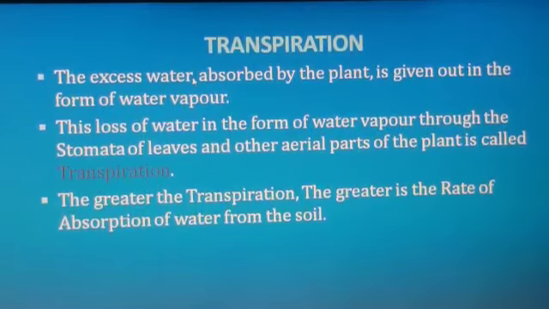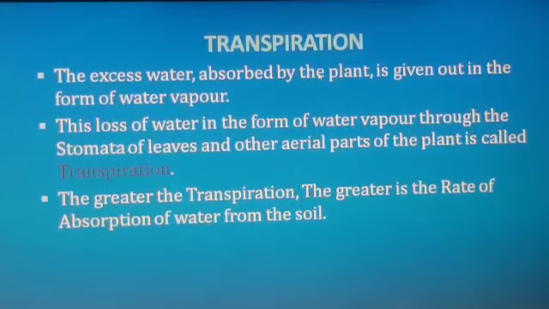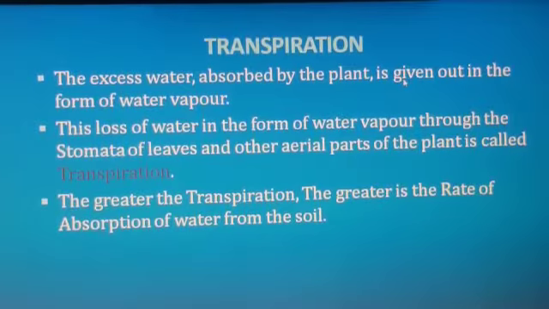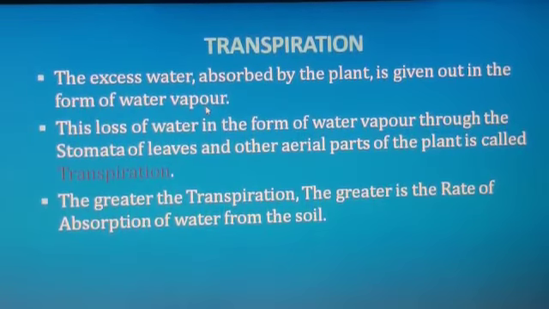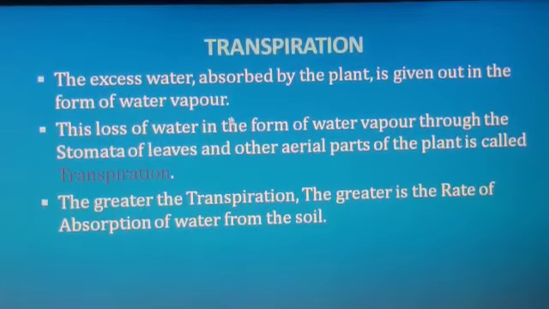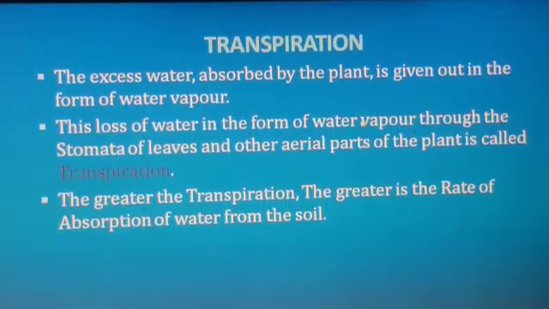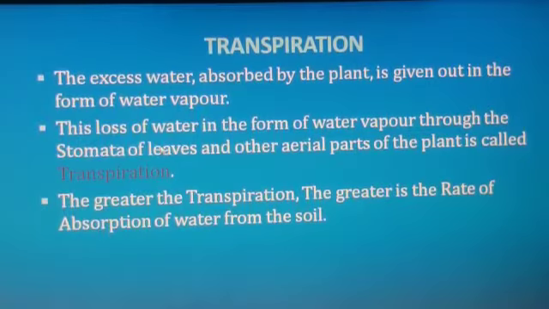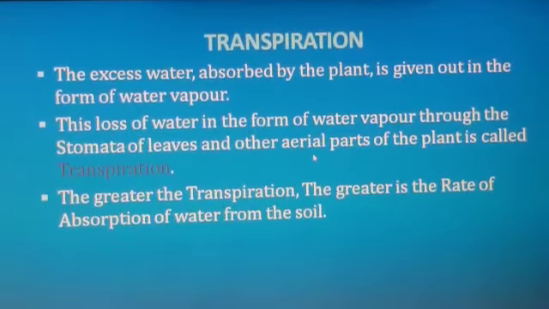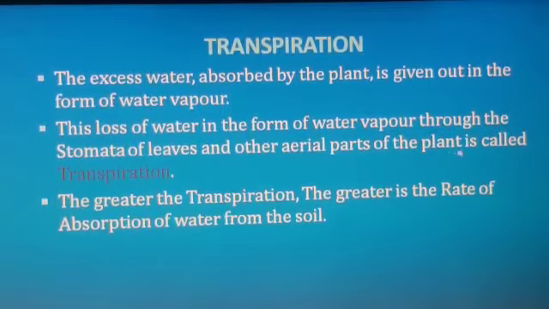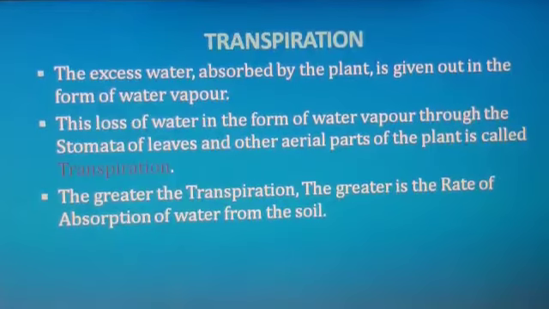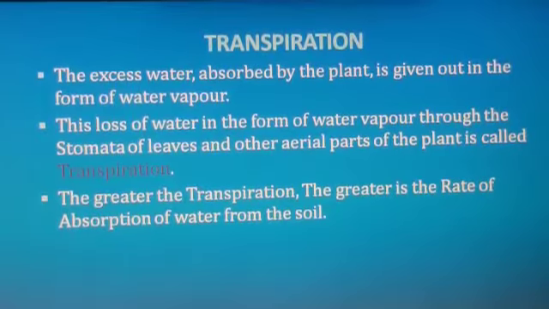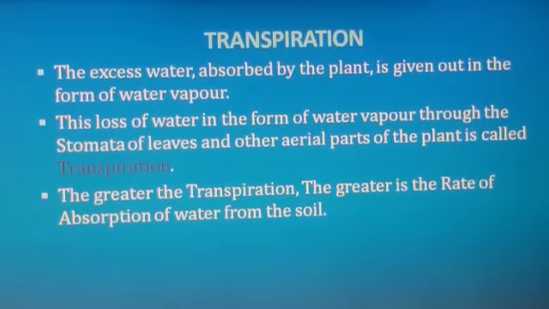The excess water which is absorbed by the plant is given out in the form of water vapor, that we all know. This loss of water in the form of water vapor through the stomata of leaves and other aerial parts of the plant is called transpiration. What is transpiration? The loss of water from stomata and other aerial parts.